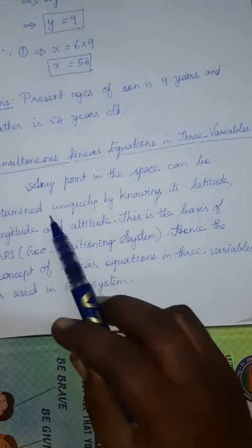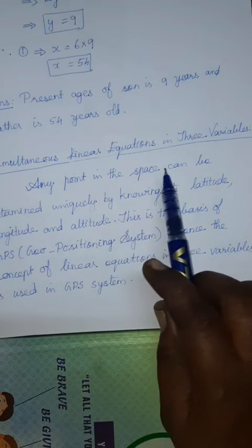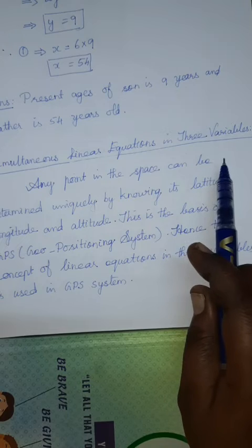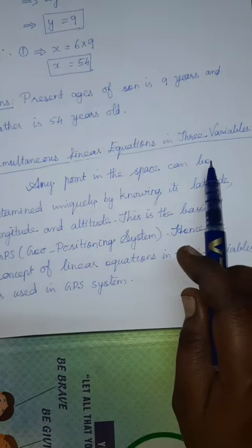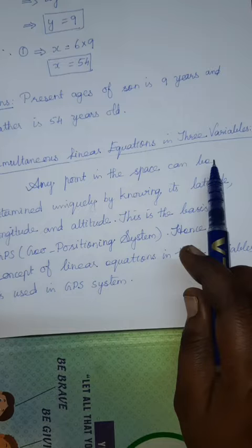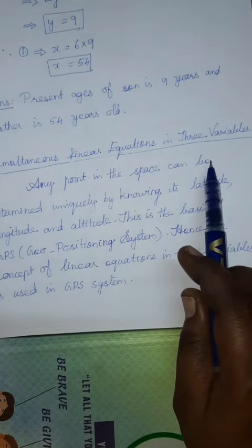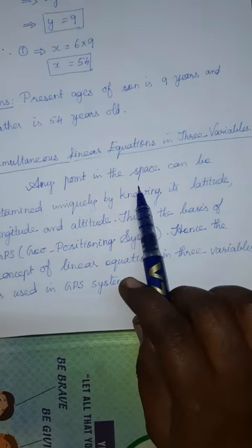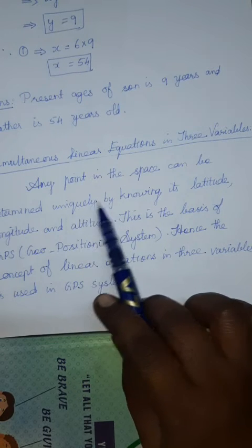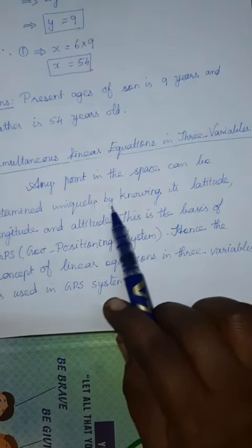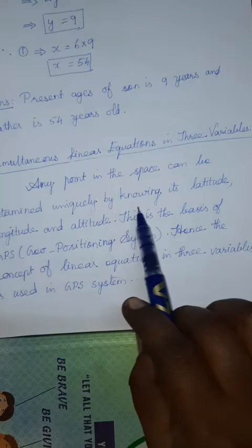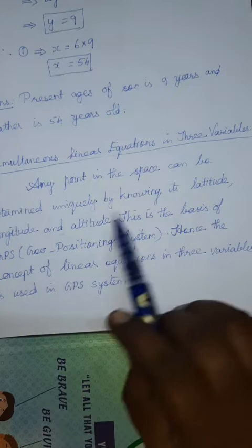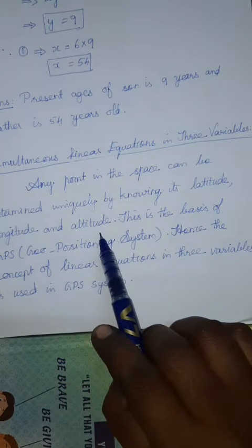Let us continue with simultaneous linear equations in 3 variables. Here we have 3 variables x, y, z. These 3 variables give a point in space. Geographically, to determine a point in space, they should know the latitude, longitude and altitude.